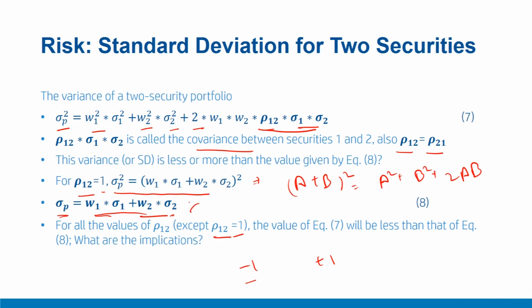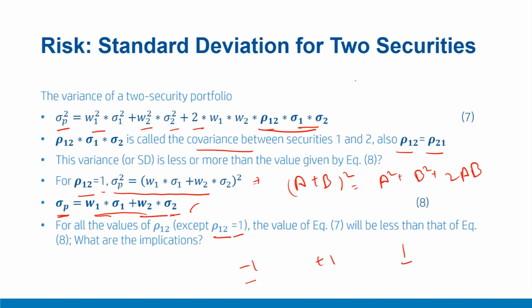What are the implications of this? If the securities have perfect correlation, that means they are moving in lockstep, and their correlation is 1. There is no diversification, and portfolio risk is very similar to portfolio expected return, which we computed as a weighted average. Portfolio risk here is also the weighted average of the risk of these two securities.